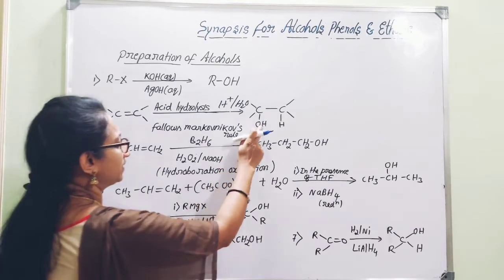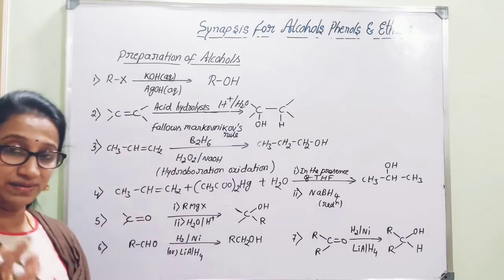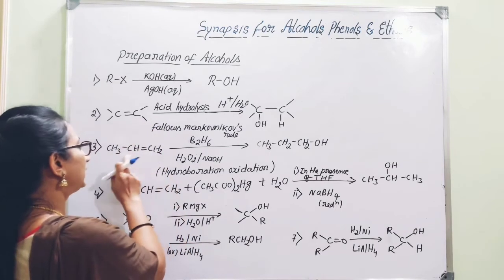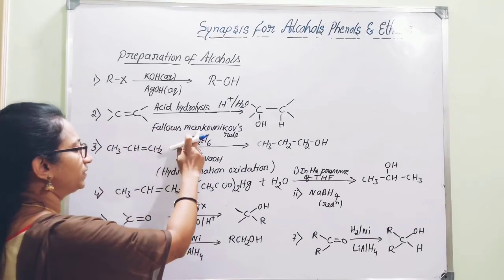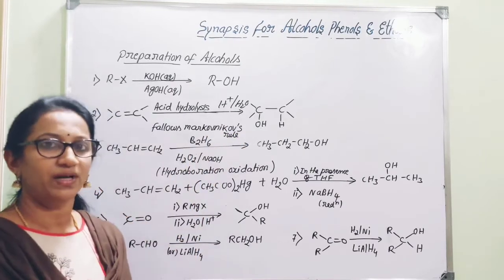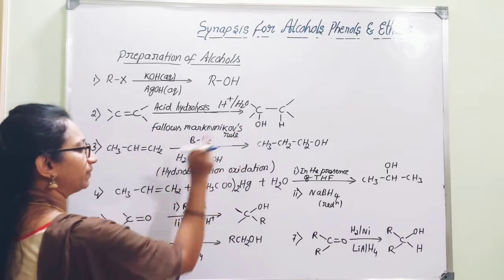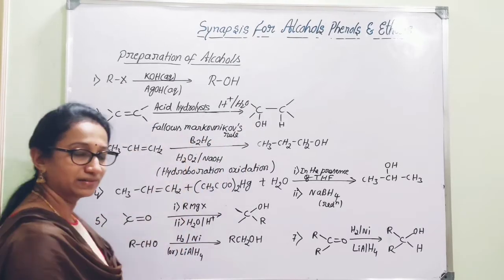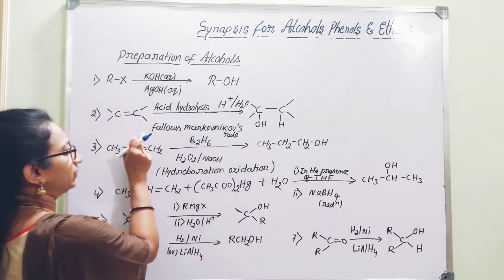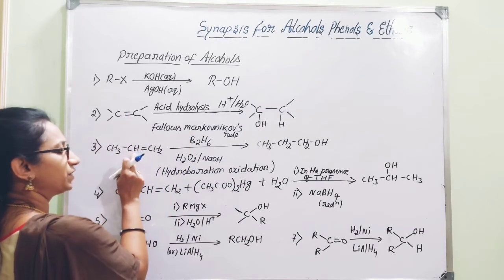So here you can consider, in case of alkenes, that symmetrical alkenes and unsymmetrical alkenes will be there. Particularly with respect to an unsymmetrical alkene like propene, the important thing to be remembered is that it follows Markovnikov's rule. If it follows Markovnikov's rule, you have to predict the product accordingly. Markovnikov's rule says: when an unsymmetrical alkene reacts with an unsymmetrical molecule, the negative part is added to that carbon atom which contains the least number of hydrogen atoms.